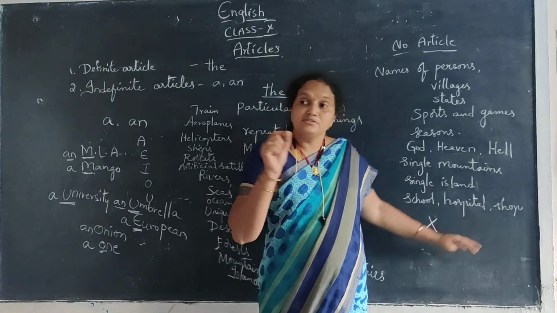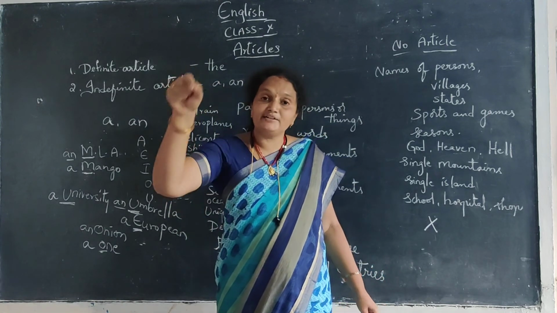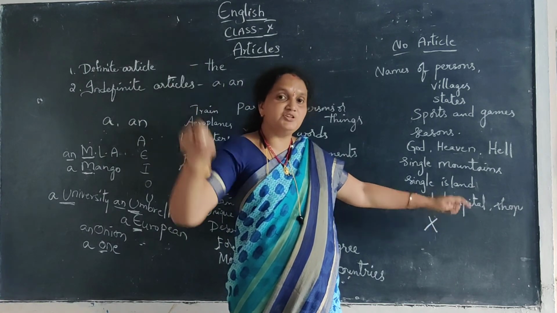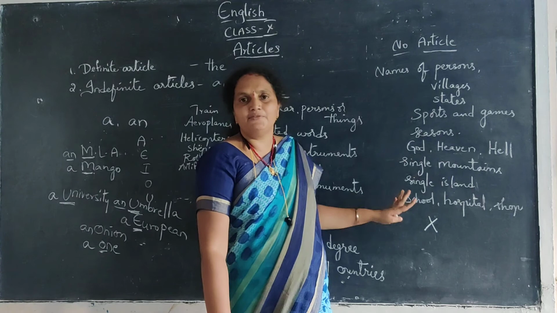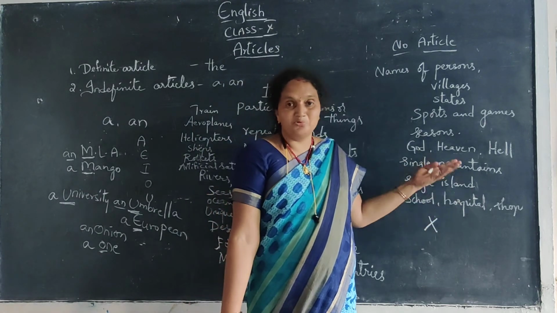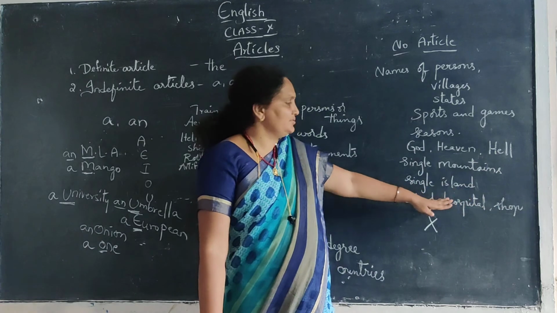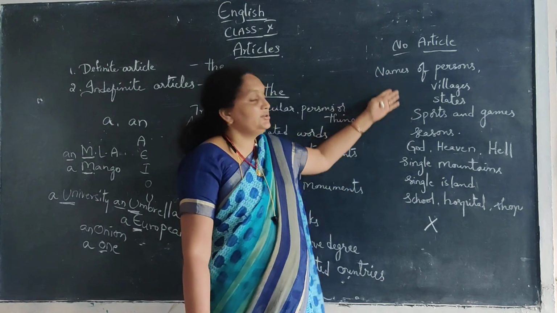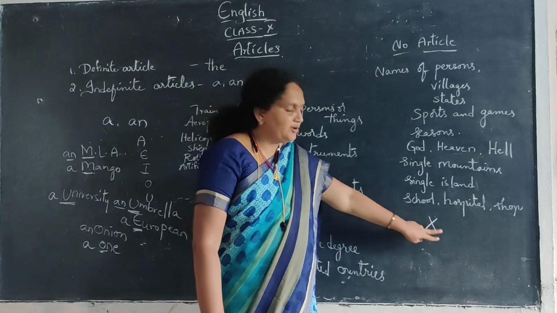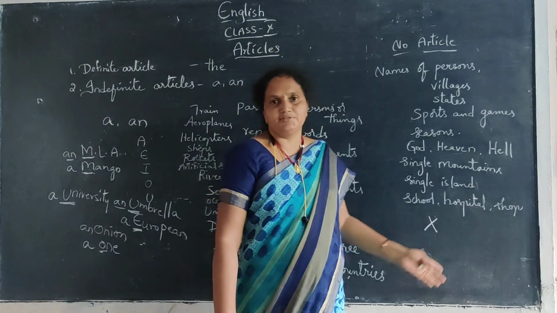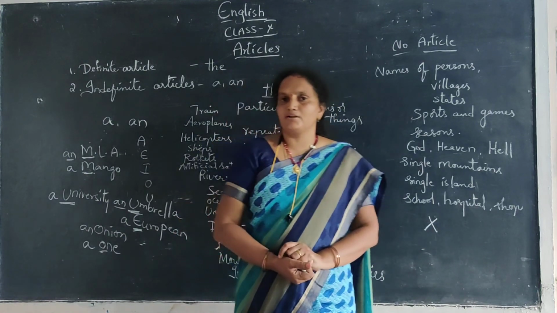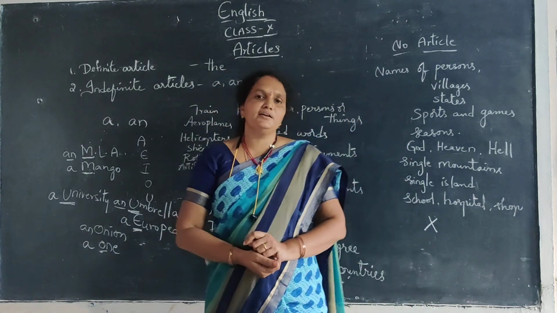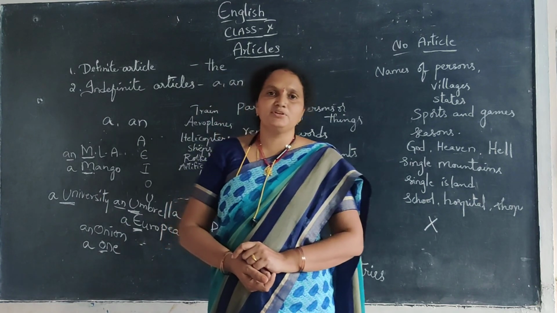If it is needed, the school, that means if you want to mention a particular place, then only we have to use the school. At that time only. Generally we need not use it. I go to school. Not I go to the school, or I go to a school. In such a way, hospital, shop, temple, all these things, there is no article. We mention no article with a cross. That's it, you need not write anything. So see the definite article and indefinite articles and write question number 28 in the material. Thank you children. Thank you very much.